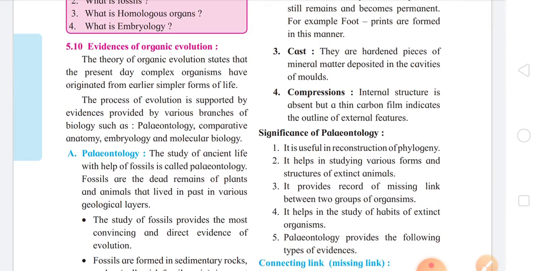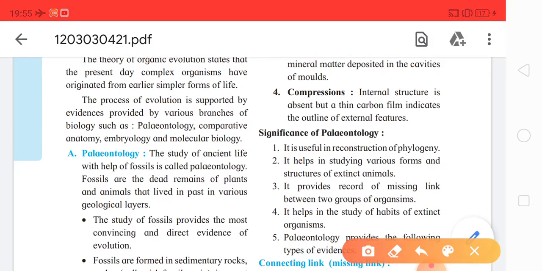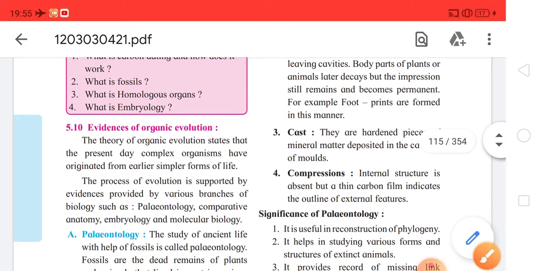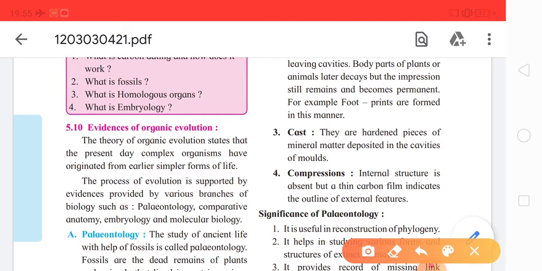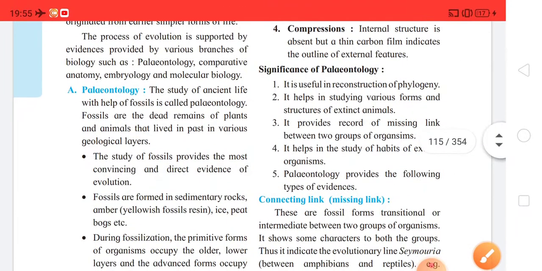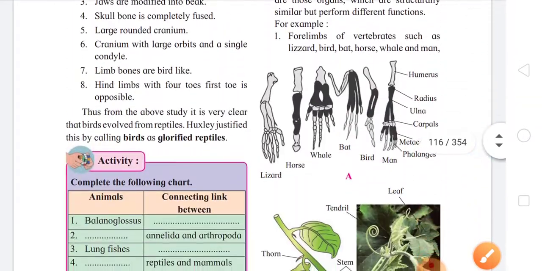On page number 106, subtopic 5.10, Evidence of Organic Evolution, is again deleted and it is considered to be non-evaluative for the exam. Okay, on page number 109 directly, come to page number 109.